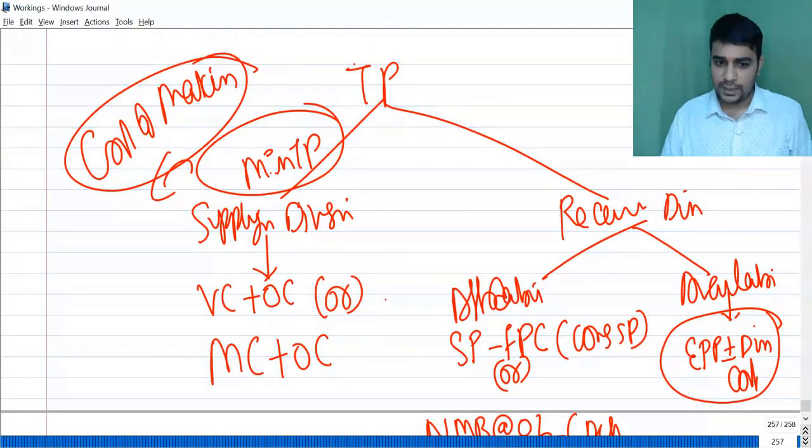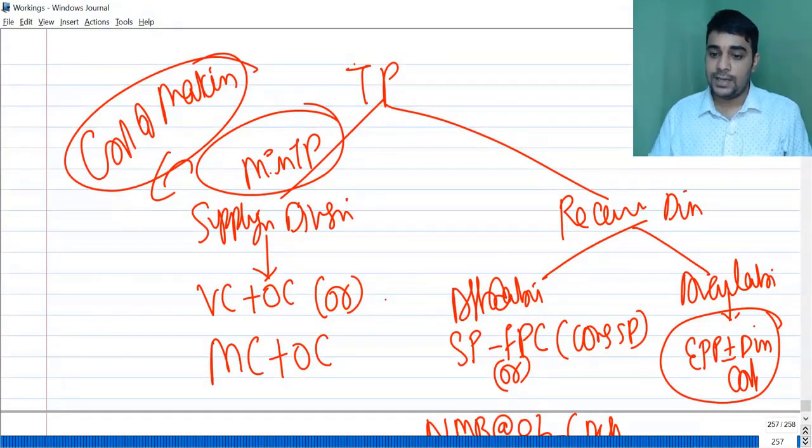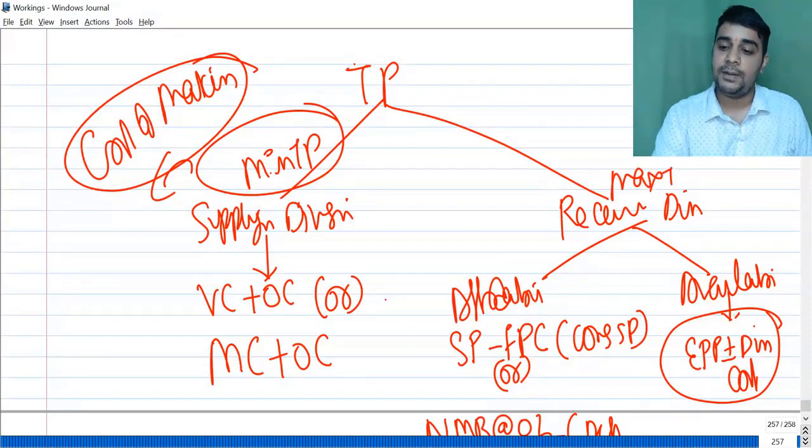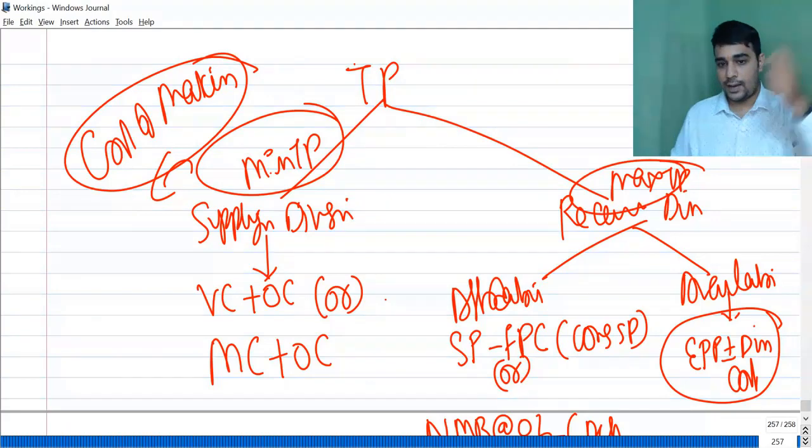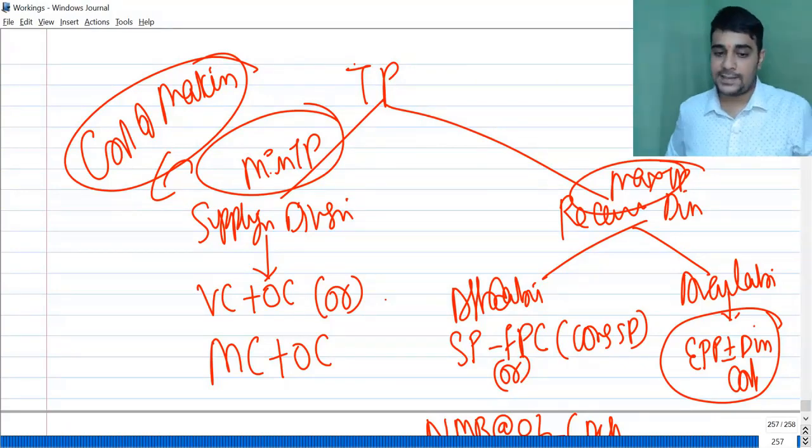Now write: transfer price split into 2, minimum and maximum. Minimum transfer price, maximum transfer price.